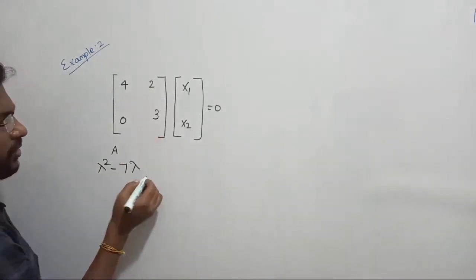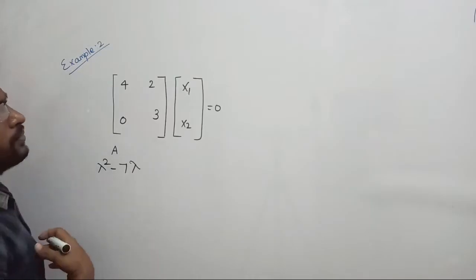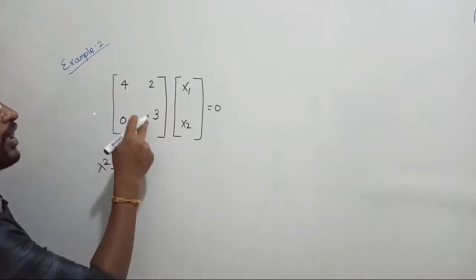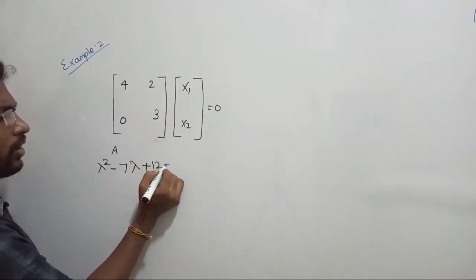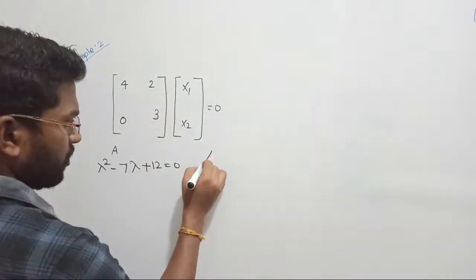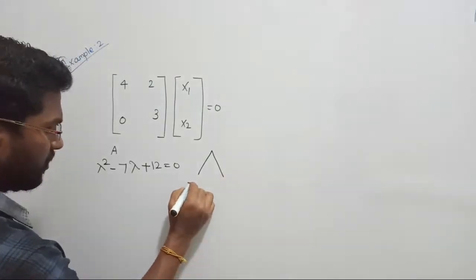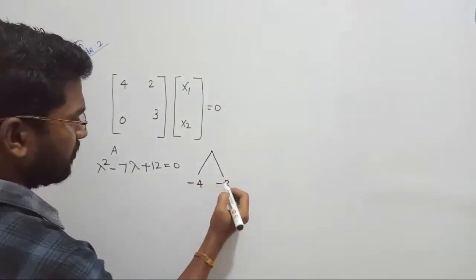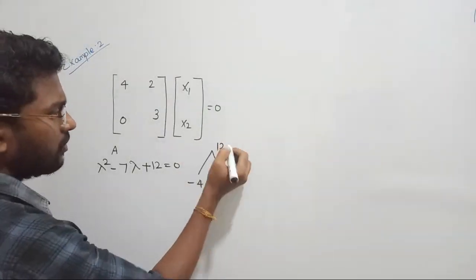Its product is going to be 4 into 3 will become what? 12 equal to 0, right? Can you break them directly? Wait a minute. If I will break this one, let me consider minus 4 minus 3. Yes, I got the answer. So it is going to be what?